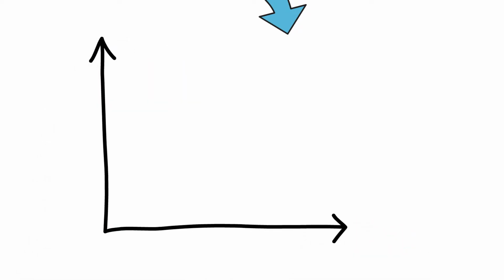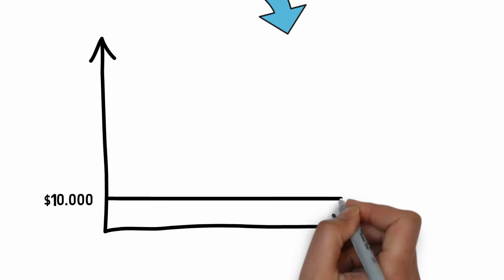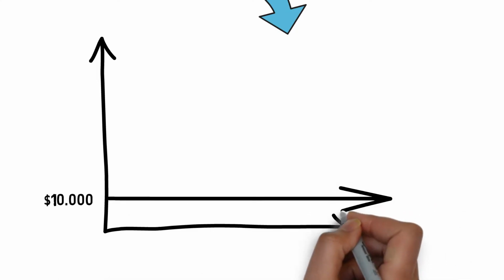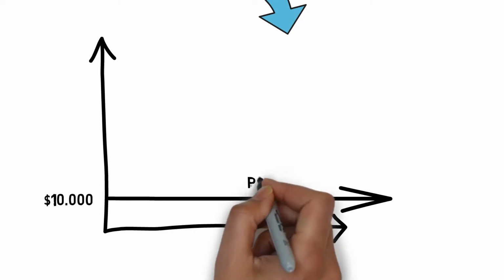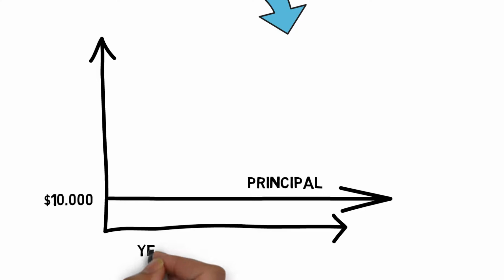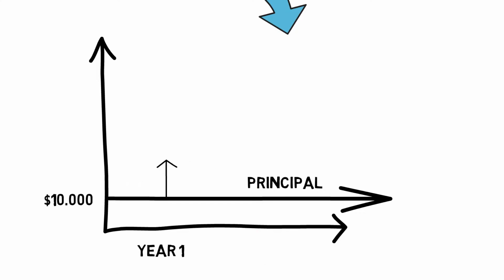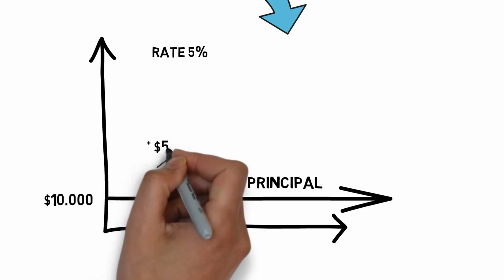Let's say we have $10,000. And we want to bring this $10,000 to a bank and say, bank, pay me some money because I lent you my money. So I bring my $10,000, which is called the principal, to a bank, and I want to earn some money for it. The bank says, all right, we give you some money for it. We give you 5% every year on your principal. So the rate is 5%.